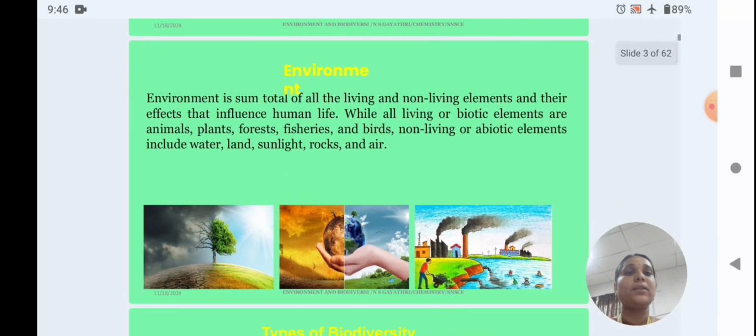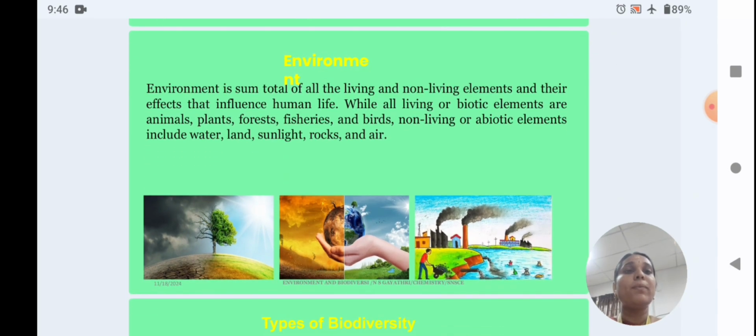Next, environment. Environment is the sum total of all living and non-living elements and their effects that influence human life.